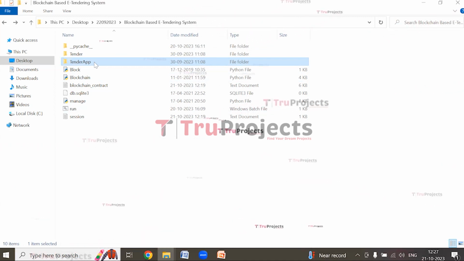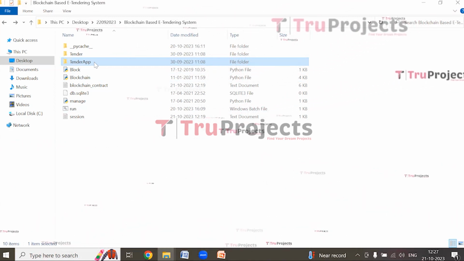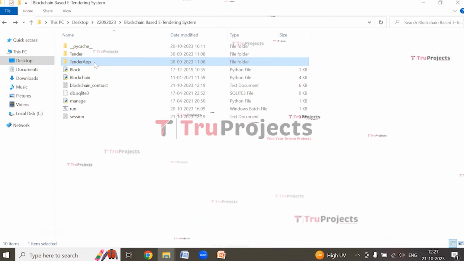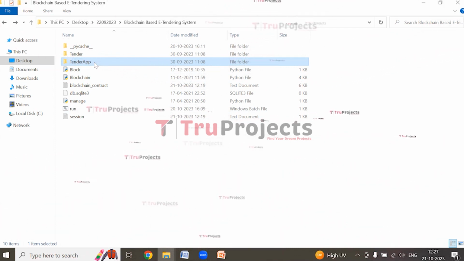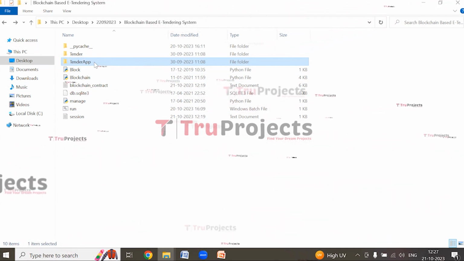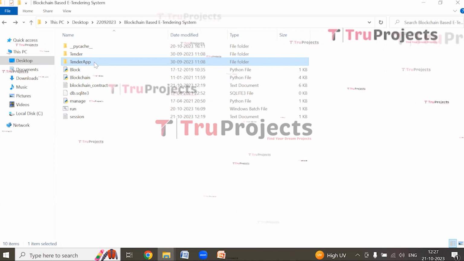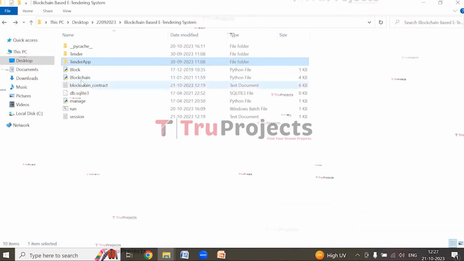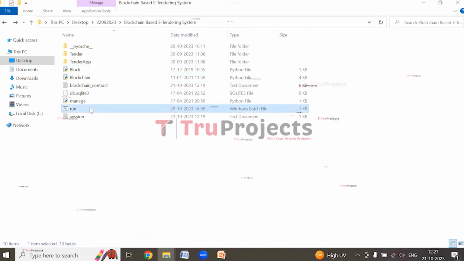This tender app folder also contains a templates folder. Within the templates folder, we will find all the HTML pages used throughout the project. It includes pages like index.html, home.html and more, representing various sections of the website. This tender app folder also contains Python code files that will be executed during the runtime of the application, supporting its functionality. These are the main code files. This is the run.bat file.